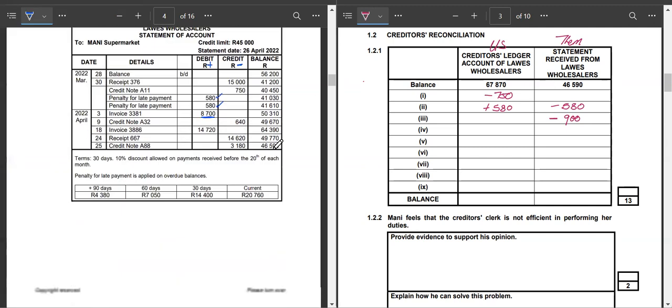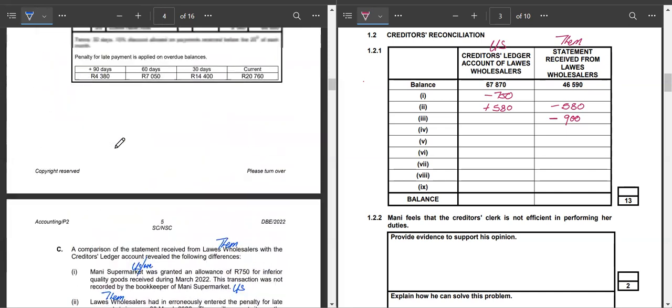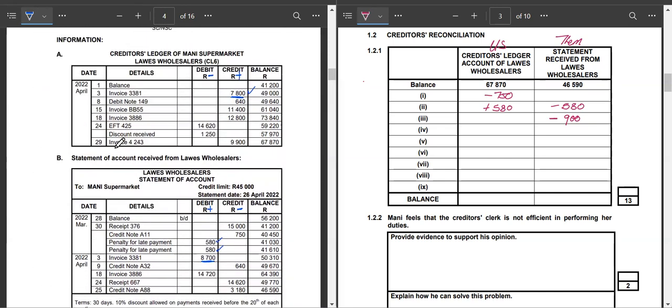Let's go to the next one. The next one is number 4, because remember, we have done number 3. Let's hear what number 4 says. An incorrect posting of the returns on the 8th of April was noted. We are not told whether the incorrect posting is in the ledger or on the statement. Let's go and see. Let's start first in the ledger.